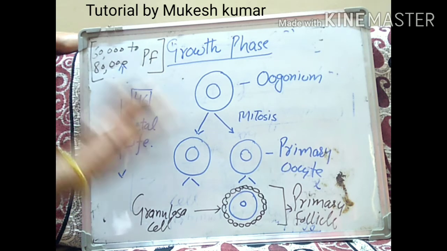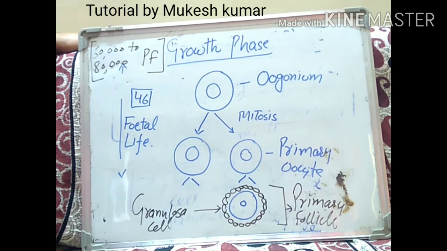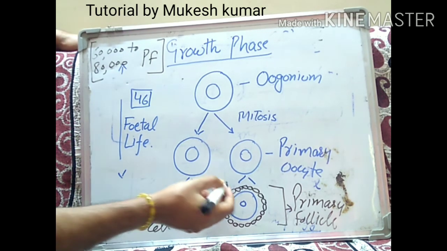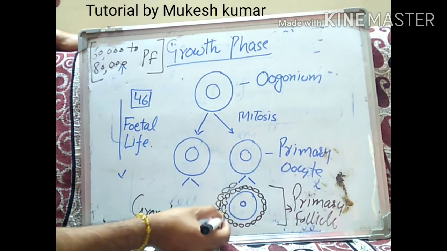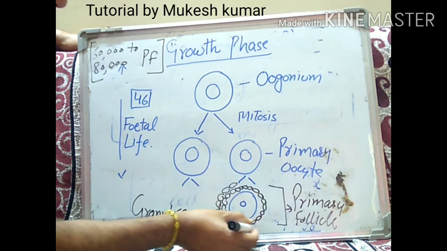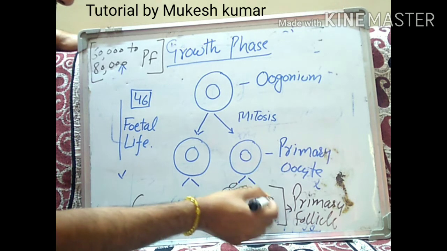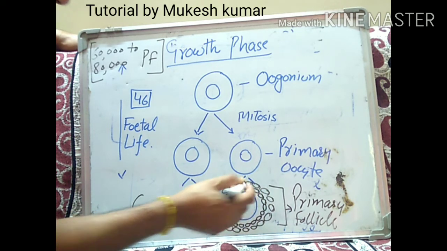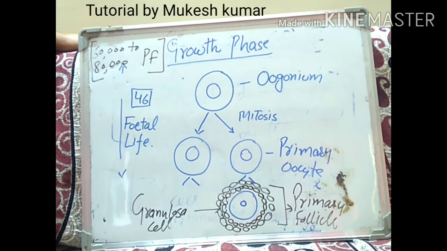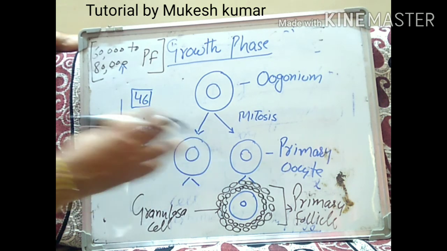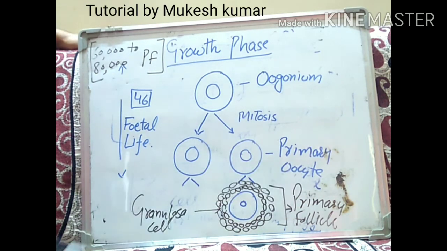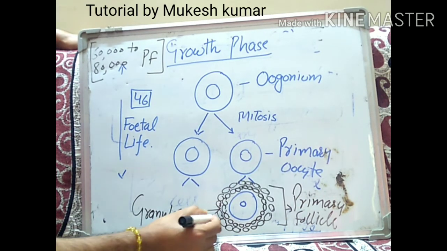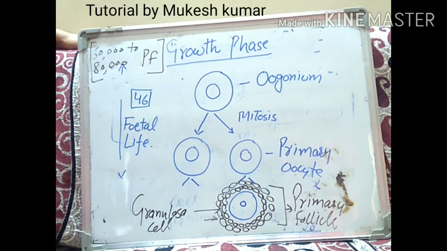Now these primary follicles will get surrounded by more granular layers, or more granulosa layers. The primary follicle will get surrounded by more granular layers, and now this primary follicle will turn into a secondary follicle, and these layers are called theca.